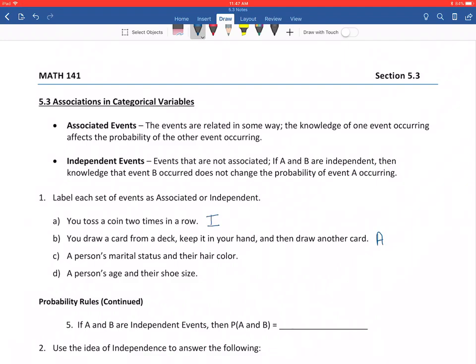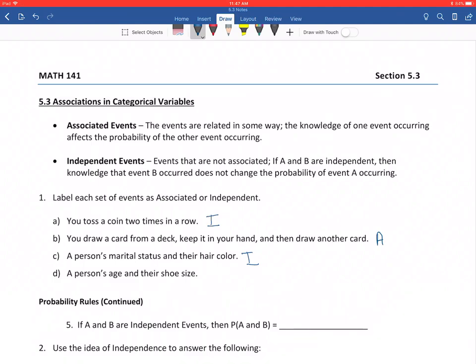A person's marital status and their hair color. In these kinds of instances, the way I like to phrase it is, if I were to have the knowledge that the next person to walk down the hallway was married, would that give me any idea about their hair color? Would I think there's a higher chance or a lower chance that they have brown hair? It shouldn't. The fact that you know one of those things shouldn't change your idea or your probability about the other one. So again, those would be independent.